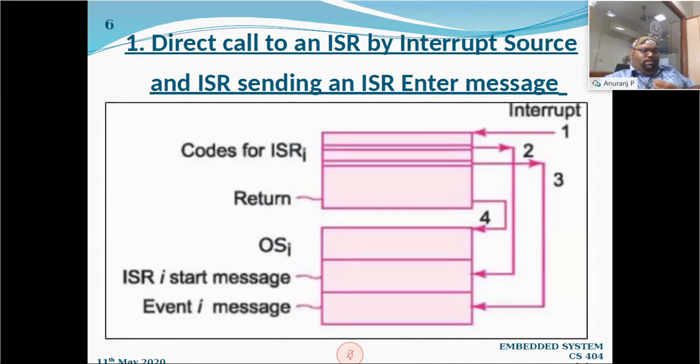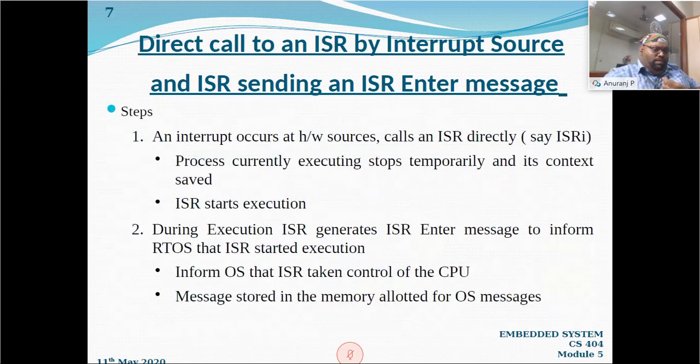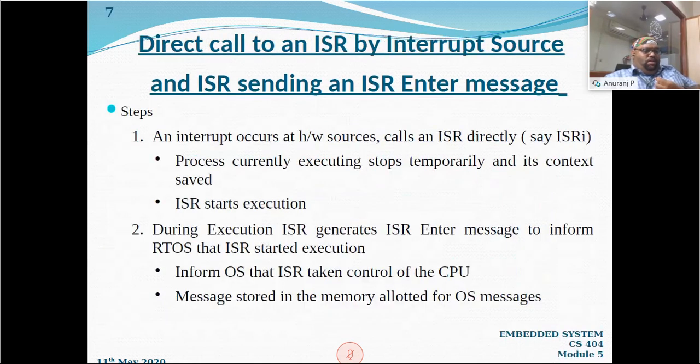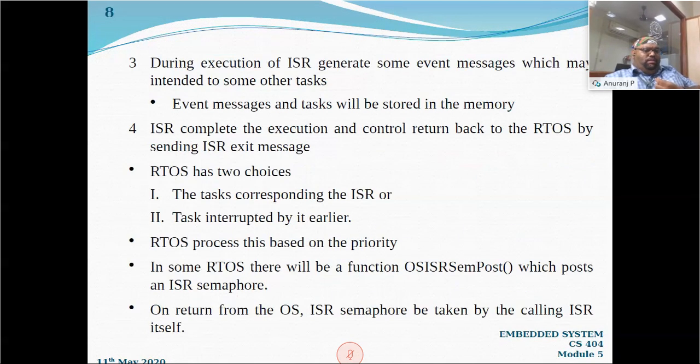So you can see that from the first block, there will be an arrow coming to the second one, indicating the ISR start message, or we will say the ISR enter message, right? This message will be stored in the memory allotted for the operating system messages, and you can see the arrow labeled 2 and, on the left side of the box, the ISR start message. So this is the second step.